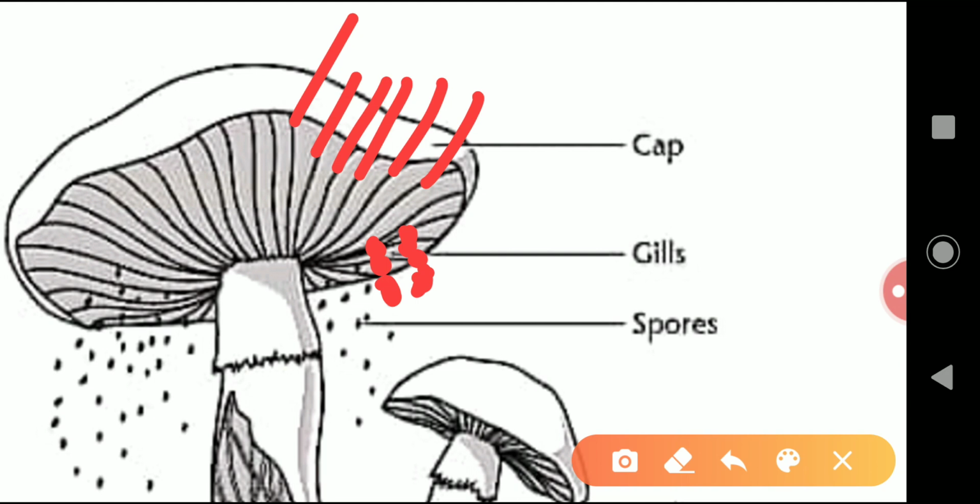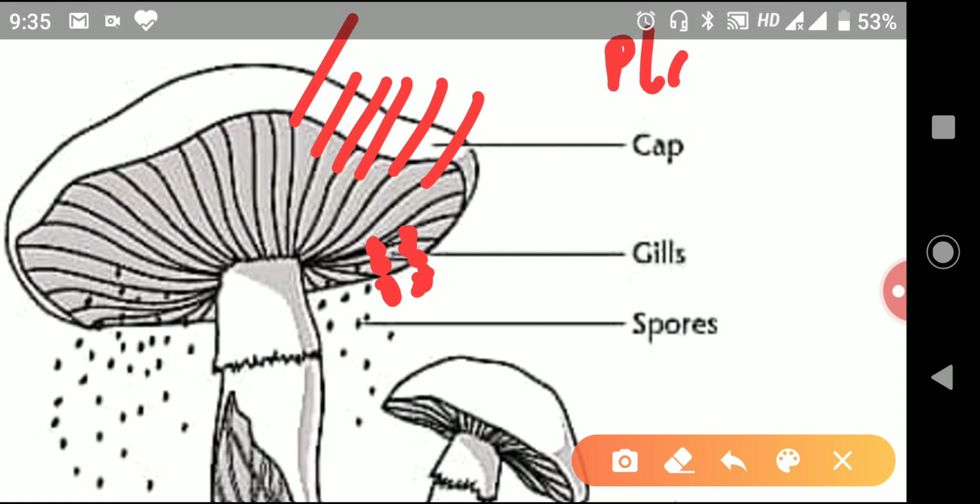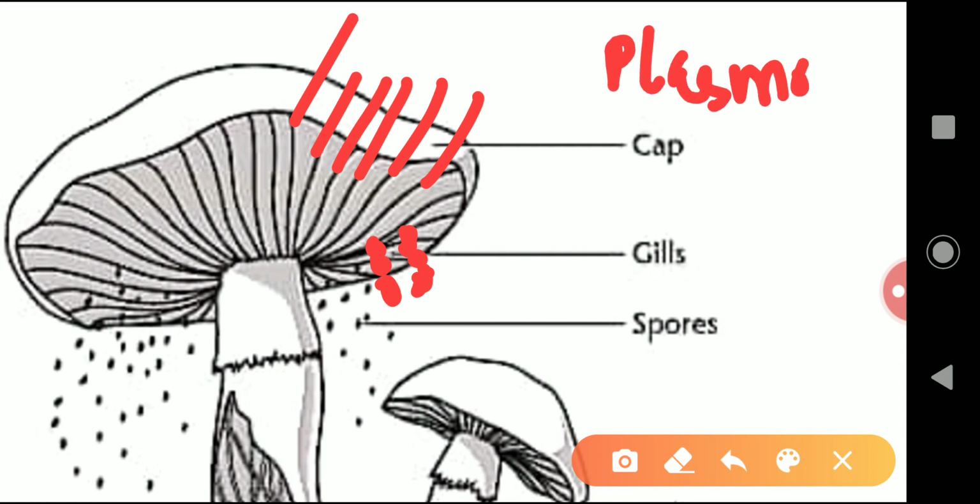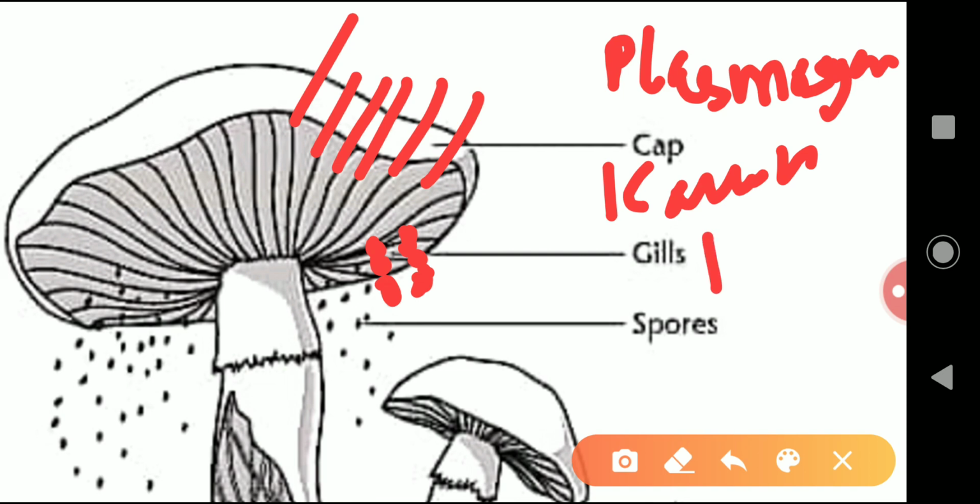The first is plasmogamy. I have already told you about plasmogamy. The second one is karyogamy, and the third one is meiosis or the division phase. Plasmogamy, here the fusion of plasma takes place.